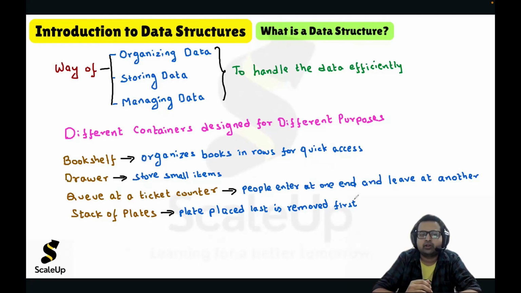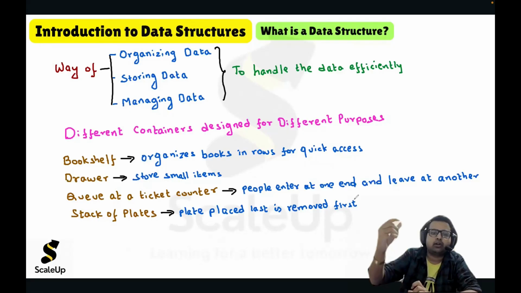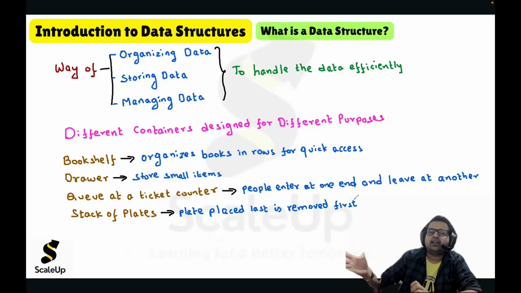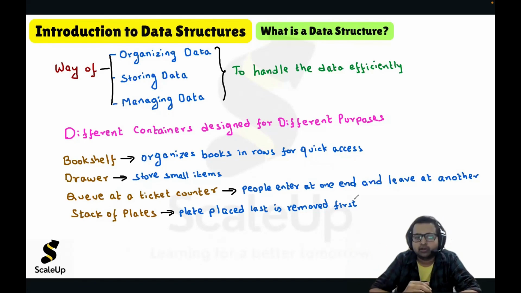In a queue, people are organized in such a way that at a time only one person can be removed from the queue, and that is also from the beginning. And if a new person enters, he has to enter at the end of the queue. Similarly, a stack of plates follows a specific way of organizing, storing, and managing objects. So this is the real world analogy. In the real world also, we organize and handle objects in a specific way.